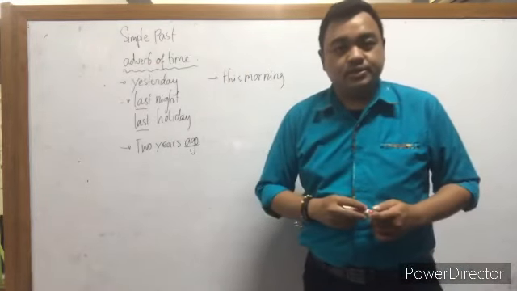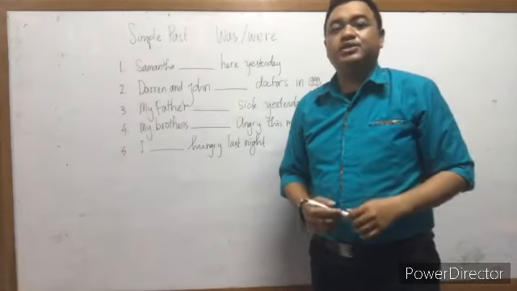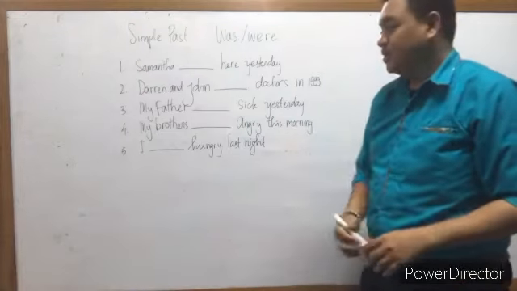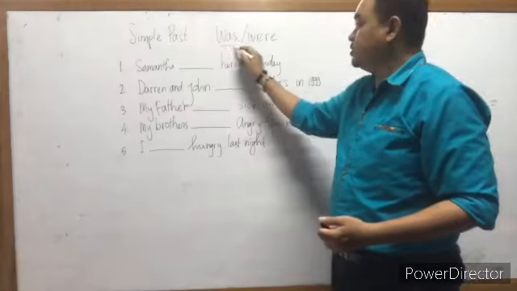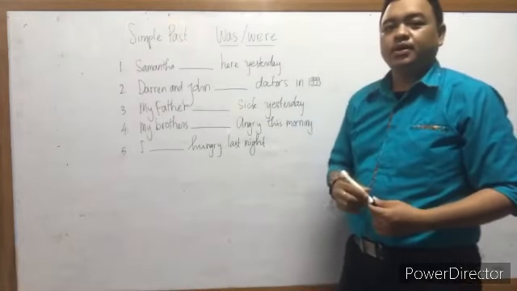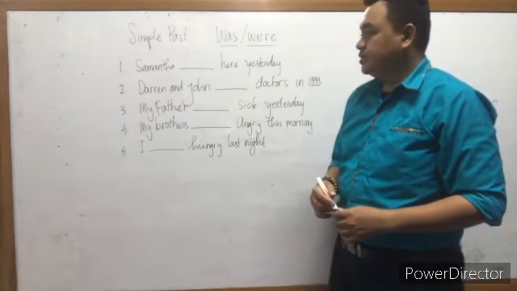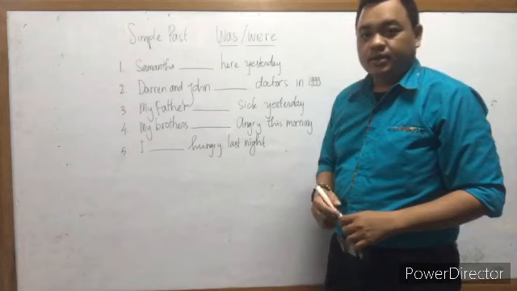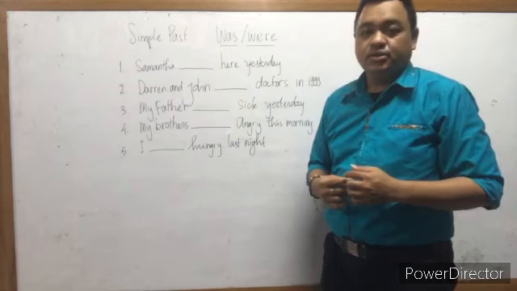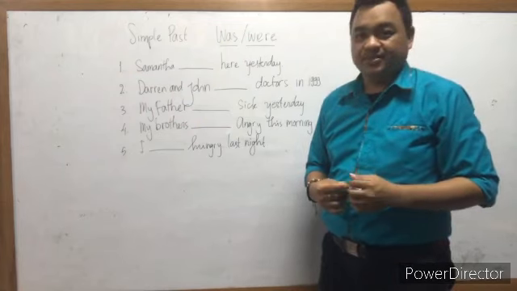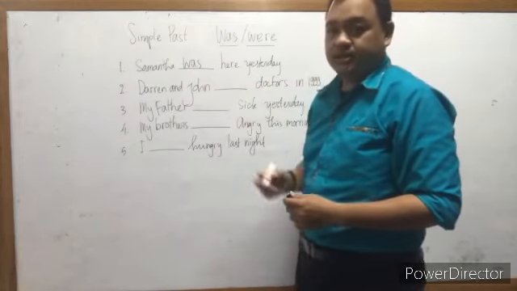Now let's practice to make a sentence. Okay, now let's practice. Number 1, Samantha was or were here yesterday. So answer with was or were. Okay, I tell you that if the subject is only one person, so it means we use what? Correct, we use was. So Samantha was here yesterday.